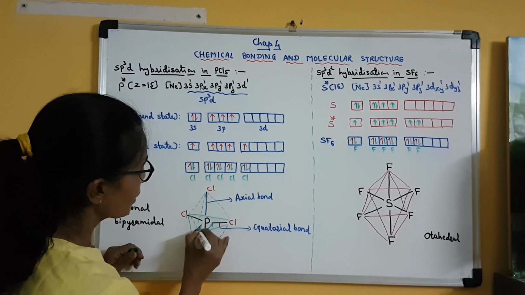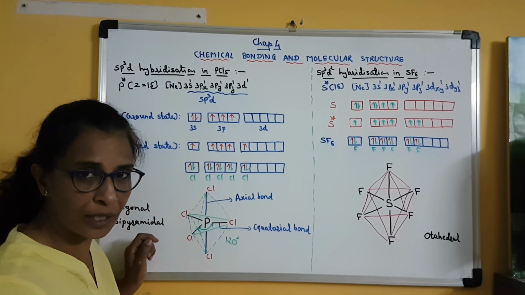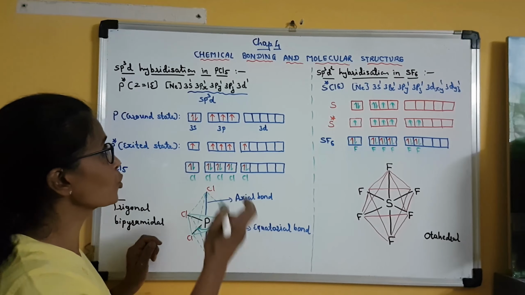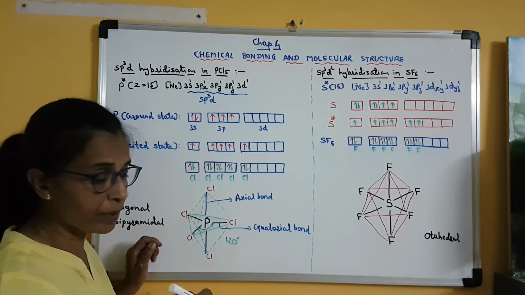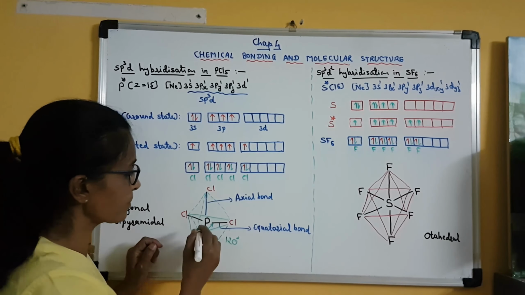This bond angle is 120 degrees because it is a triangular arrangement, and the remaining 2 sp3d hybrid orbitals of the central atom, that is the phosphorus atom, are arranged perpendicular to the plane of the molecule. So one above the plane of the molecule, one below. We also know that whenever the bond angle is 120 degrees, the structure is planar.